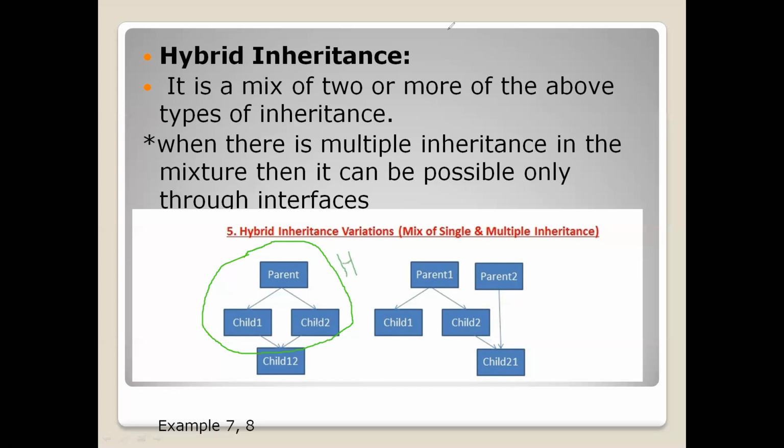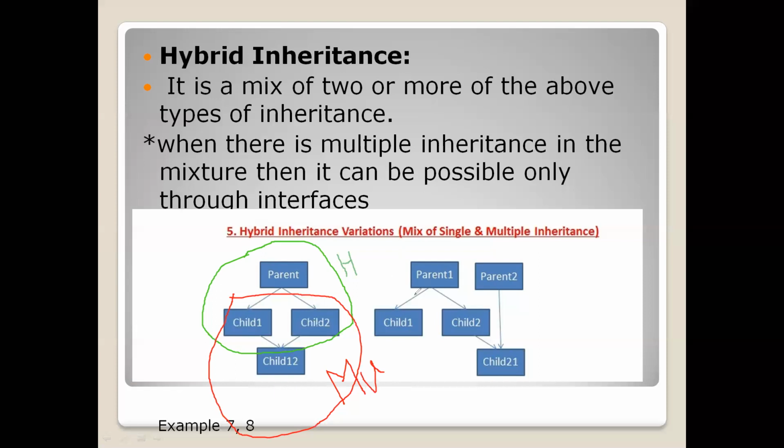I draw one more circle with red color. If you observe the red color part, it is called multiple inheritance. Child 12 is having 2 parent classes, child 1 and child 2, for child 12. So this type of inheritance is called multiple inheritance, which is not possible in Java. Not possible in the sense, it is not directly possible in Java, right?